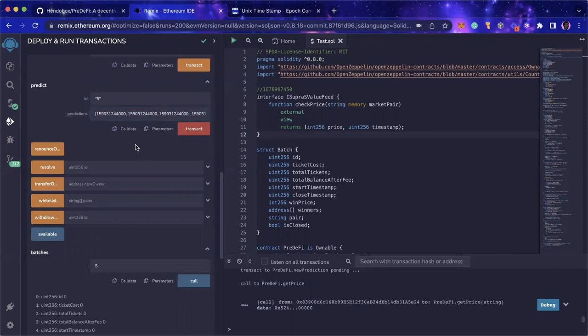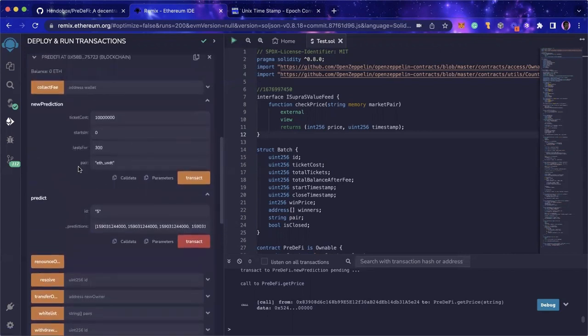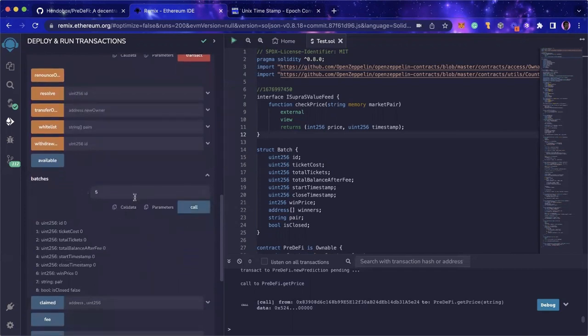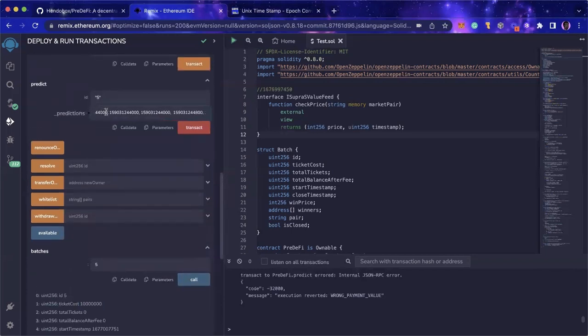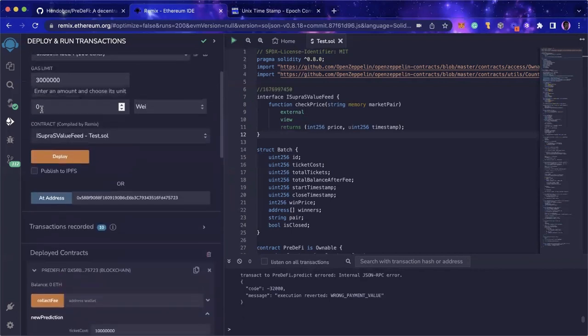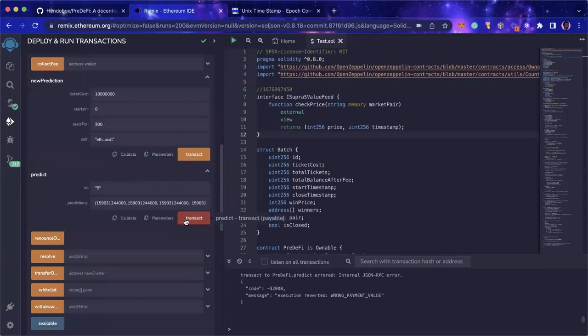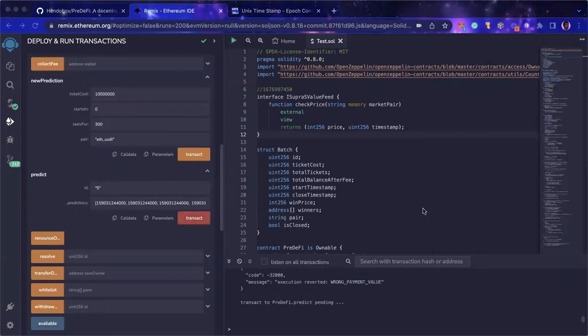So just before I send, let me confirm that our transaction has actually gone. Okay, so this has gone. As you can see, we still have some time to make the transaction. We know that the cost for one ticket is this, and we're getting 5 tickets from here, as you can see, 1, 2, 3, 4, 5. So it means that it's supposed to be 5 times that. So I'm just going to put it this way and change 1 to 5, like this. Okay, so I'll make the call. Should work. Good, it works. It allows this user to make the transaction.